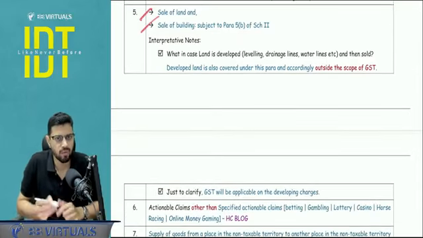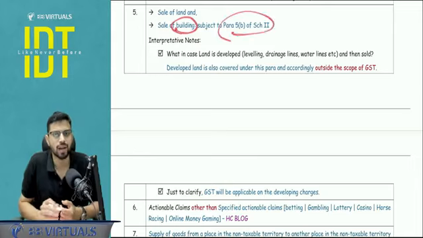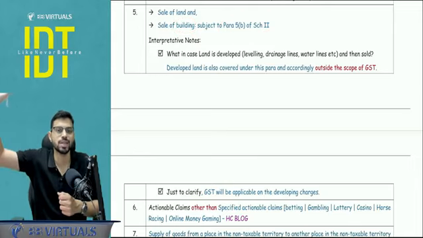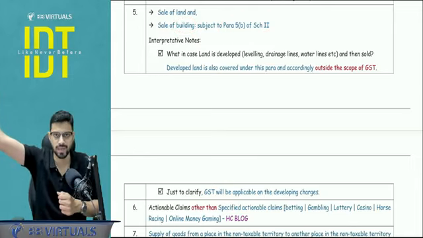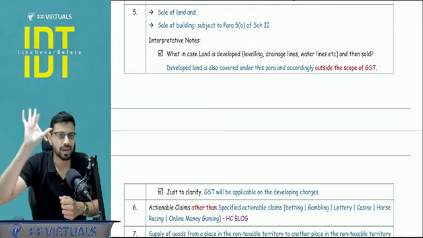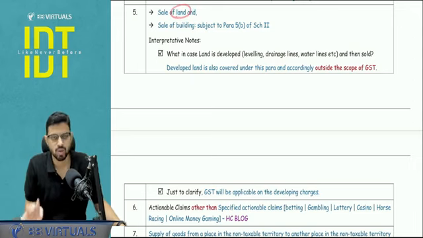Next, death related services, funeral, crematorium, mortuary, transportation of deceased, everything will be non-supply for humanitarian grounds. Sale of building I have already covered. Building you have to apply that condition of 100% consideration received after the earlier of 2 dates, being occupancy certificate and first occupation. Land, obviously it is not a supply.